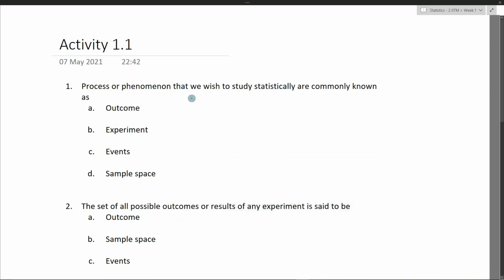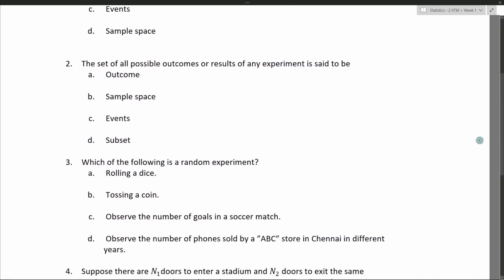Process or phenomena that we wish to study statistically are commonly known as what? Experiments. Fairly straightforward. The next question: the set of all possible outcomes or results of any experiment is said to be the sample space, right? So if we have an experiment, all the possible results. For example, let's say tossing a coin. What will be the sample space? The sample space will be the possible outcomes. What are those? Heads and tails, right?